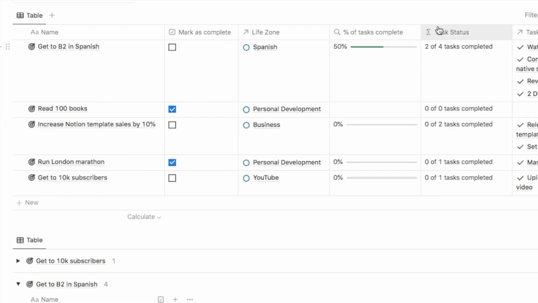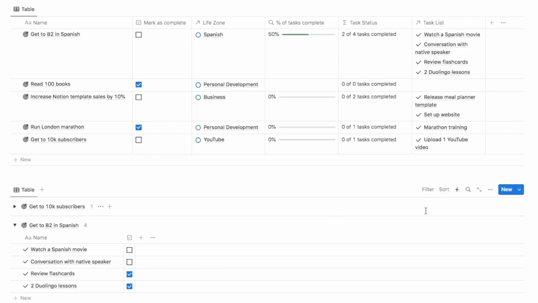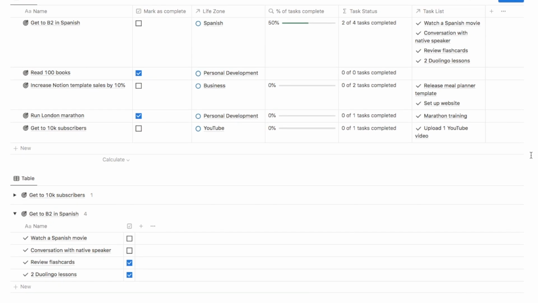And next to our Spanish goal here, it does say 2 of 4 tasks completed. So it is working correctly. So that is all of the functionality and properties all set up. The final thing that I want to do is just make this look a little bit nicer. We're going to make it look a little bit more aesthetic.